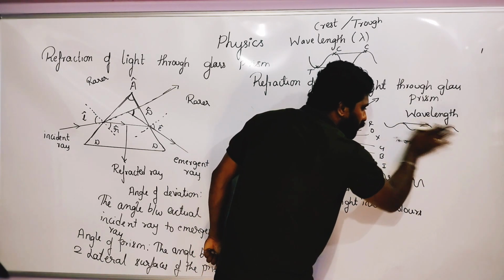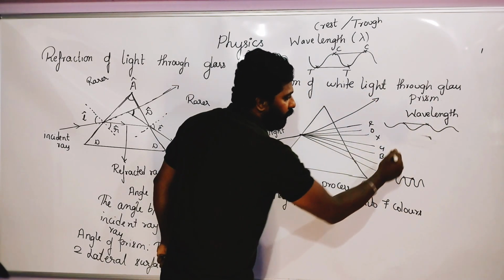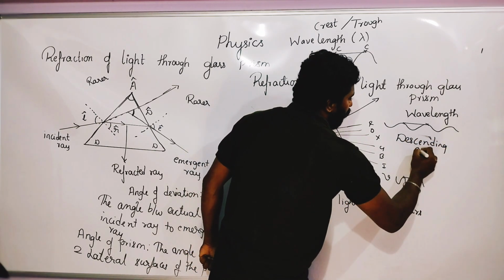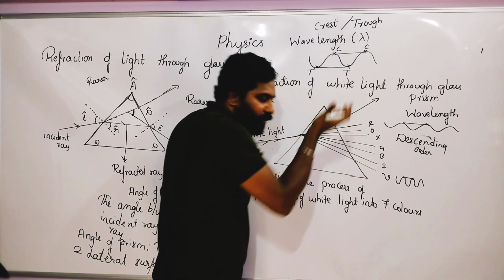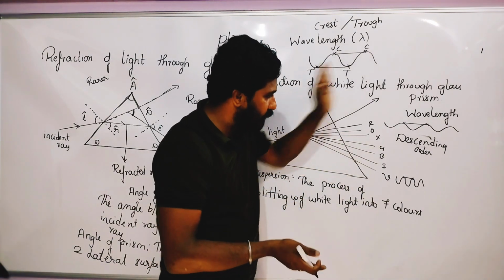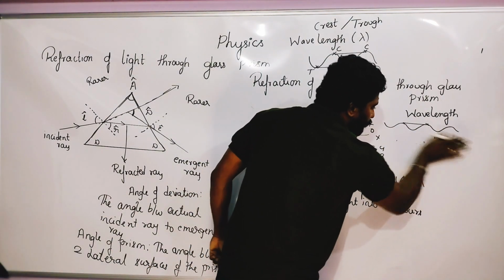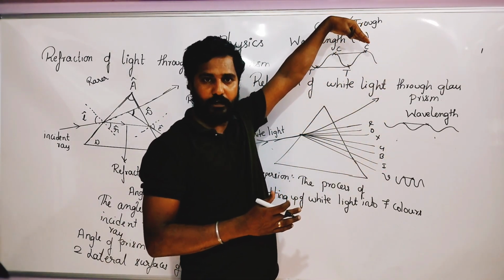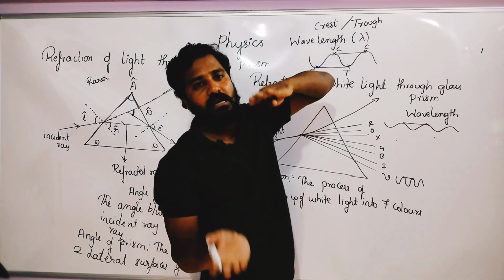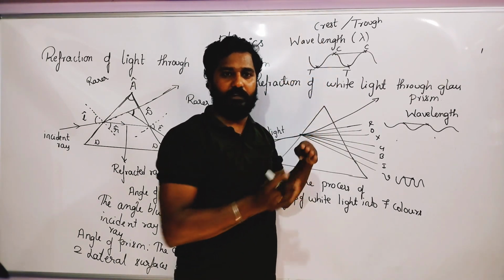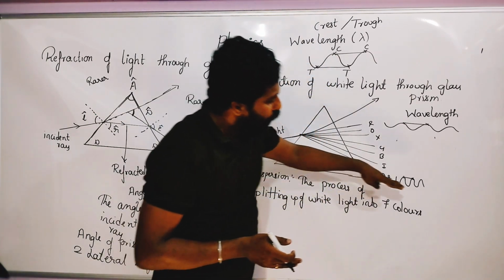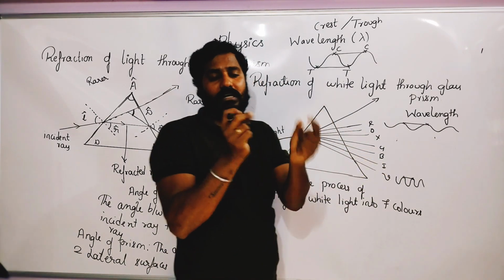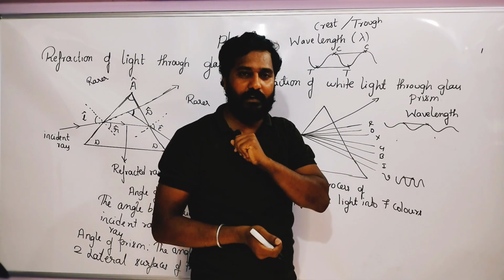Descending order of wavelength. Okay, so when you write from VIBGYOR, we will not take this as a descending order. Since we write from VIBGYOR, we can consider that VIBGYOR is the ascending order of wavelength. As I already told you, violet has a less wavelength, so it has the least wavelength compared to all the 7 colors.